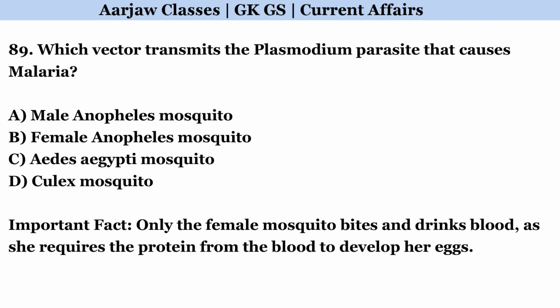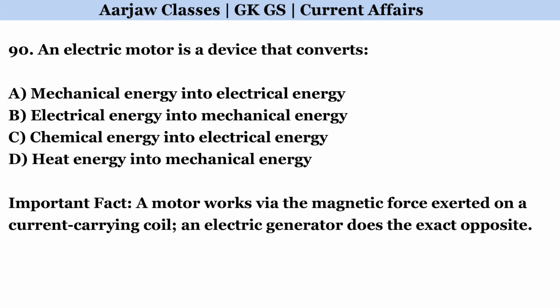Which vector transmits the Plasmodium parasite that causes malaria? Correct option is B. Female Anopheles mosquito. An electric motor is a device that converts. Correct option is B. Electrical energy into mechanical energy.